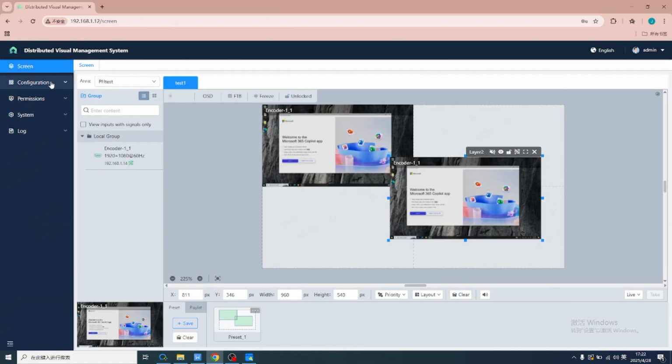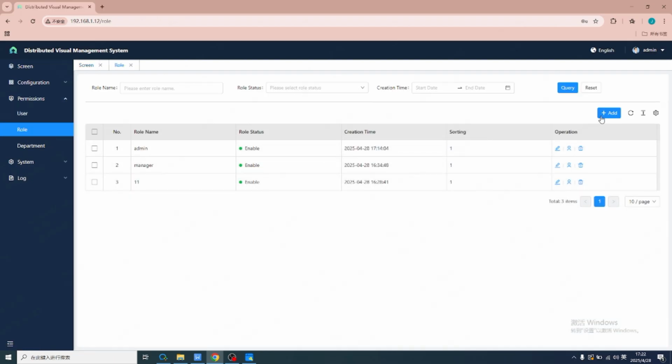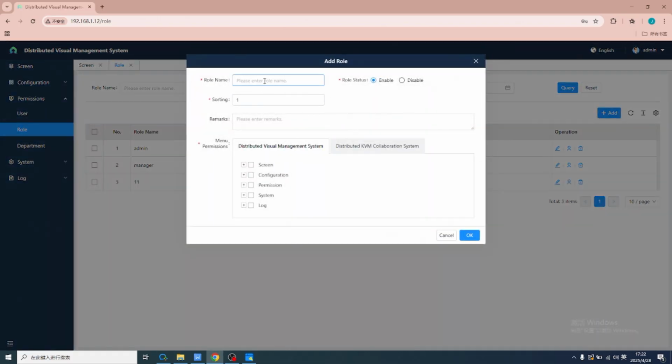Okay, before you use your KVM functions, let's start by creating a role. First, click the permissions and add a new role. Name your role. Give it a sorting level and assign the manual permissions. It not only works on the distributed virtual management system, but it also works on the distributed KVM collaboration system.